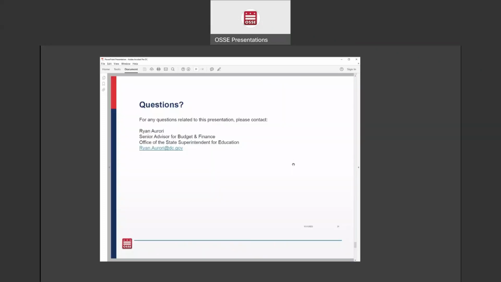I'll just go back to my contact information. If you have any questions or any issues accessing the application or filling out the data for the application, you can send me an email. Just make sure that you give yourself enough time to complete this requirement.